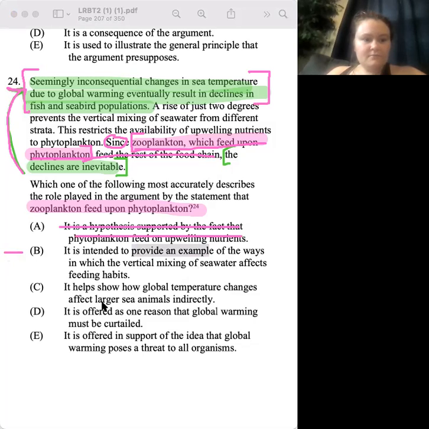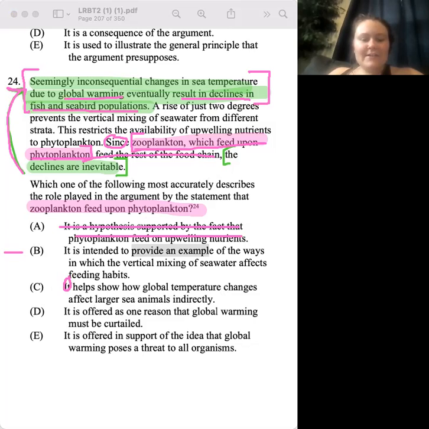It shows how global temperature changes affect larger sea animals indirectly. I don't think so. No. Wait, but isn't that what our whole conclusion is, that global warming results in declines of fish and seabird populations? Yeah. And so doesn't the fact that Z feeds upon P show us how global temperature change affects larger animals? Oh, it was just written differently, in different words. It's a word thing.